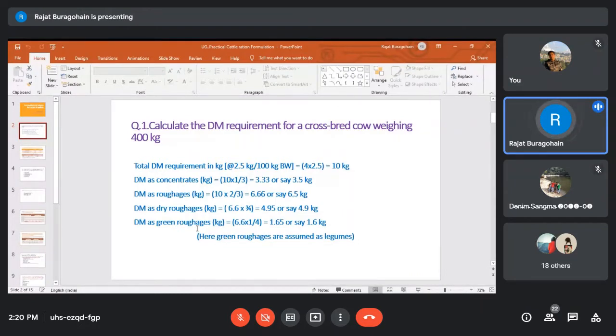Okay, but if it is legumes like maybe berseem, maybe oat, in that case, you can reduce to 1/4 of the total roughages requirement. And here, if we assume roughages as legumes, in that case, it will be 1/4 of the total roughages requirement, and it will be 1.6 kg. And the dry roughages requirement will be 4.9 kg. I think this is clear to all of you, but you have to remember always, and many times actually students used to make mistakes.